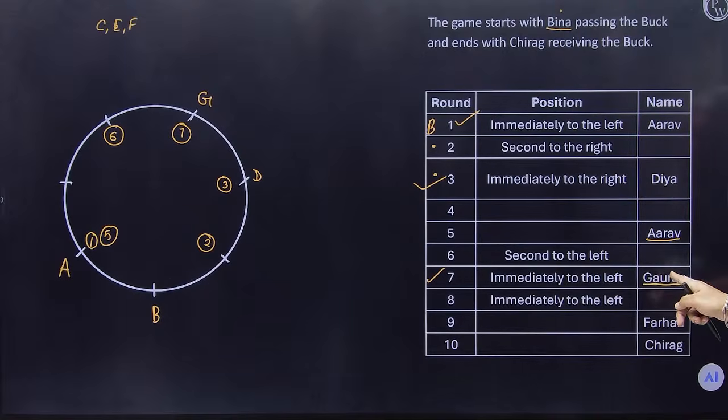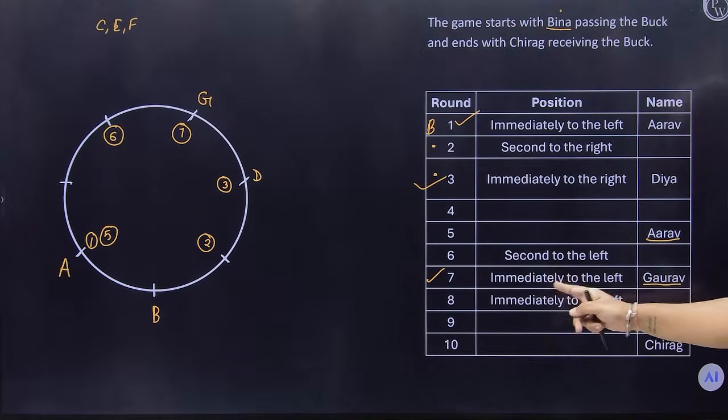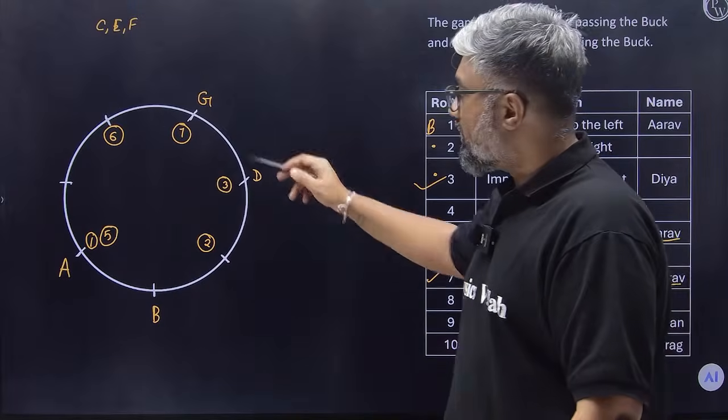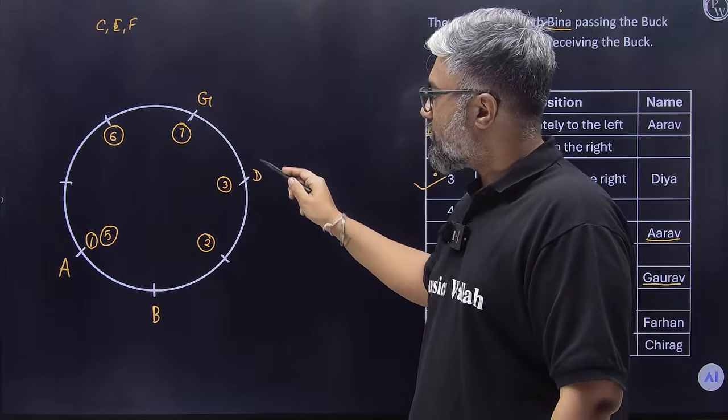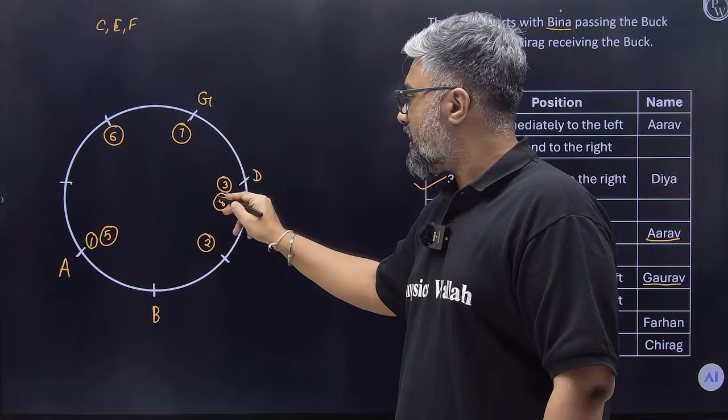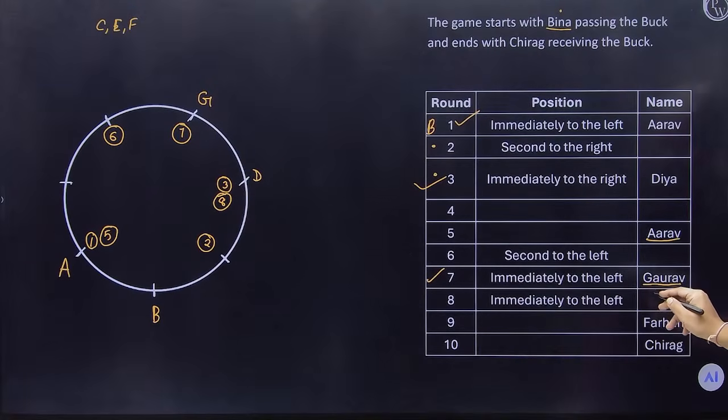Now, what is Gorov doing? Gorov is passing immediately to the left. When Gorov passes immediate to the left, who's seated? Diya is seated. So at the end of the 8th round, Diya is receiving. So this is going to be Diya. So far, perfect. All right.